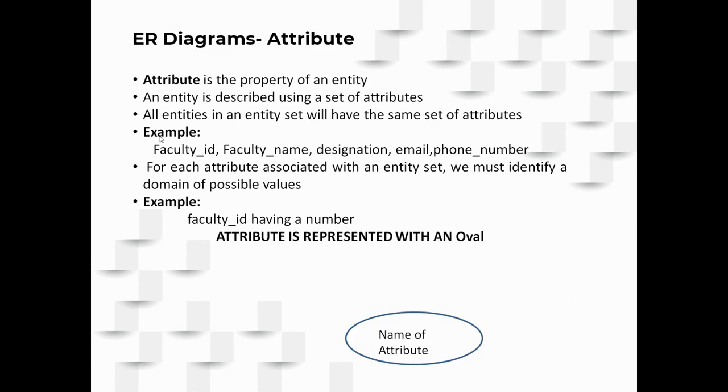If it is a number, how much size should it accept? All such domains must be specified on the attributes. We technically call these the domain constraints. It is nothing but specifying the attribute type and the size. Again, the graphical representation for an attribute is an oval or an ellipse with the name of the attribute specified within the symbol.